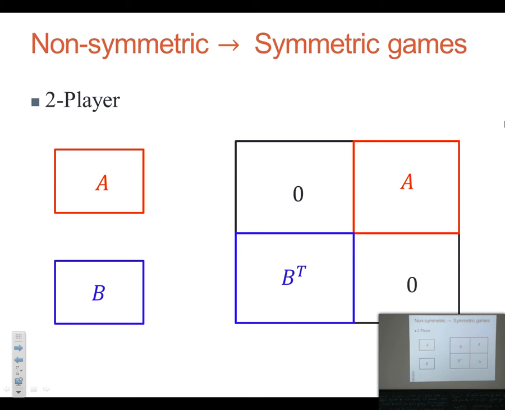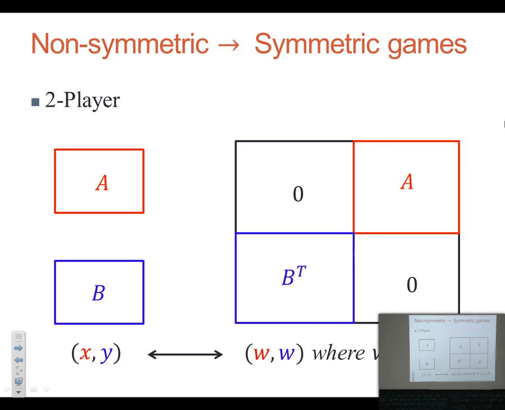In a symmetric game there is only one matrix, because it is the same matrix for both the players. So I think you have studied and seen this reduction. And here, if (x, y) is the Nash equilibrium of this game, then (w, w) is the symmetric Nash equilibrium of the other game, where w is (x, y), and this is if and only if. This is how we do it in the two player case.